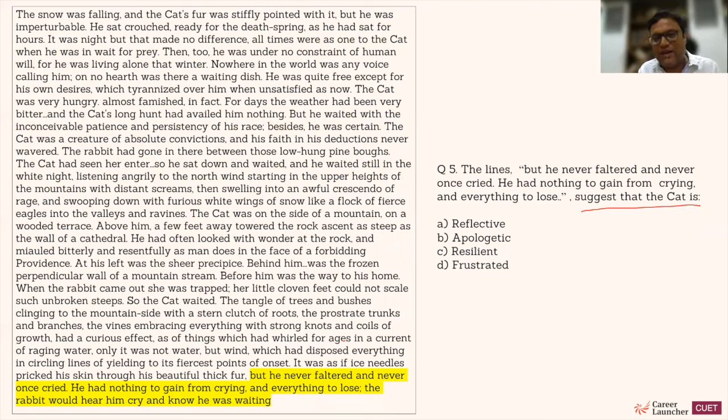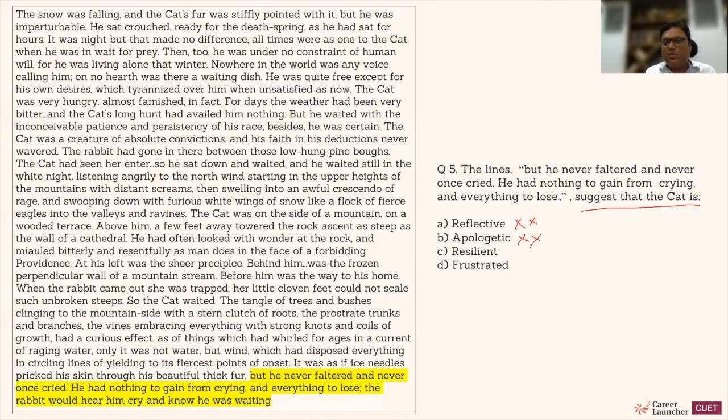So what kind of attitude can we say? Reflective is a bit philosophical in nature, reflecting back on what has happened. Apologetic is feeling sorry for something, so that doesn't come out in these lines. And also the characteristic of the cat, what comes out is that the cat has a lot of patience, so anything related to patience would have been a good choice. Anything related to smartness would have been a good choice. Anything which has a positive connotation would be a good choice.